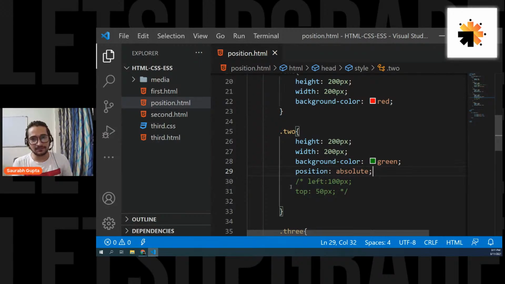Now what does absolute say? Relative is like, I will position according to my own place. Let me write it somewhere so that you can have it.